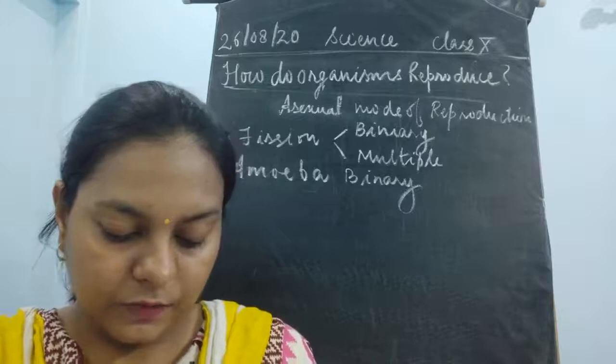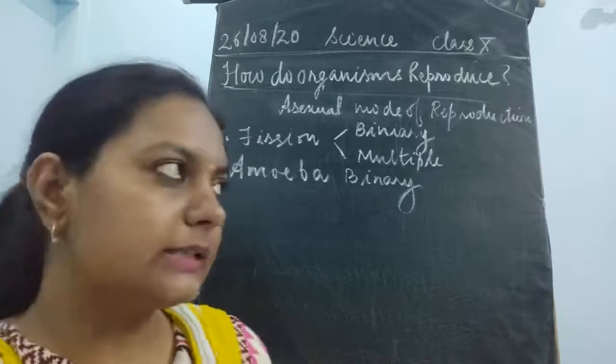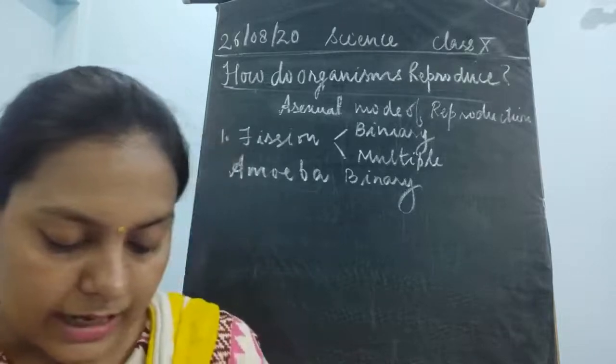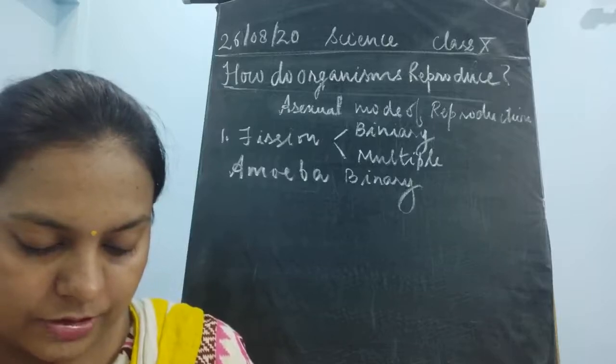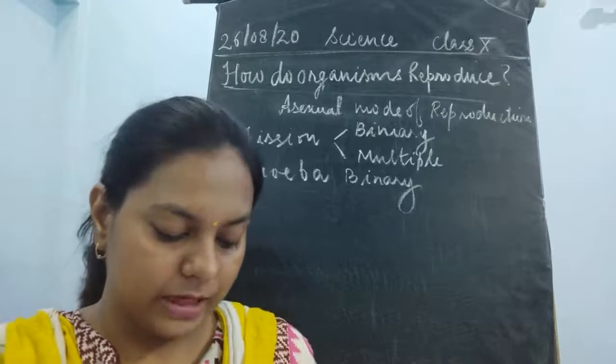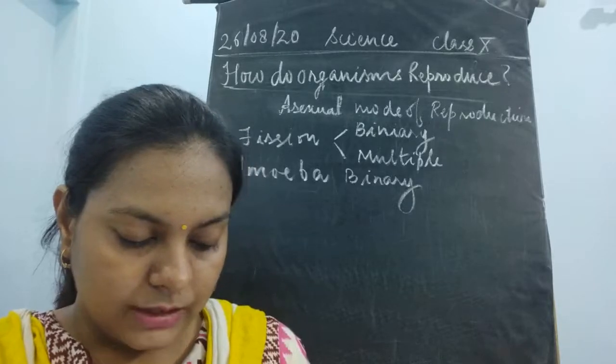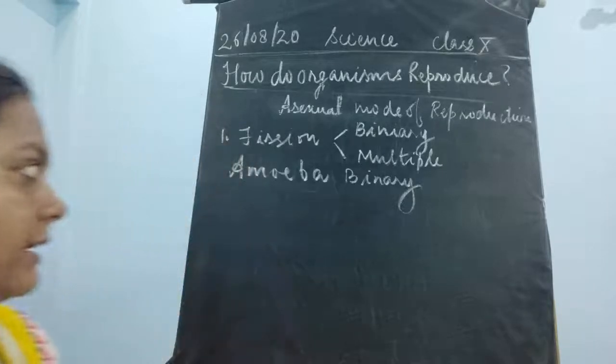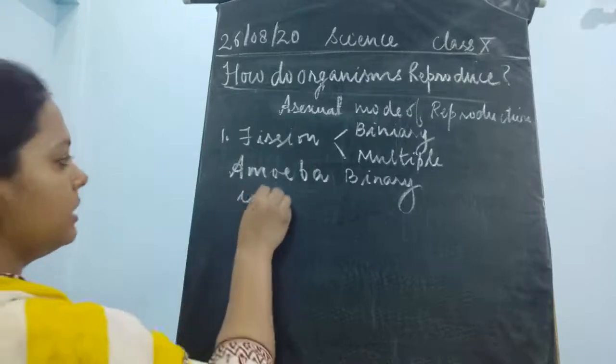So fissions are of two types. We have already discussed this. One is binary fission and the other one is multiple fission. In binary fission, fission means the division of individuals, children. So it is for unicellular organisms. It takes place in unicellular organisms.